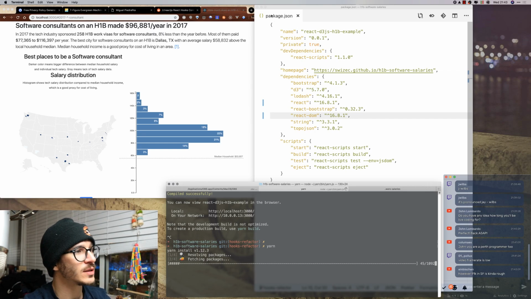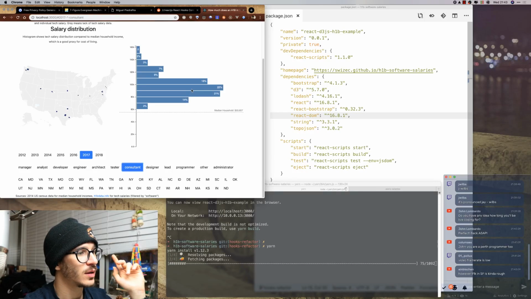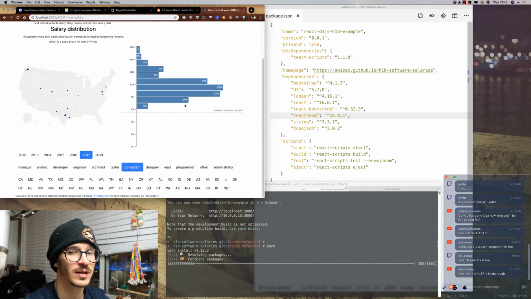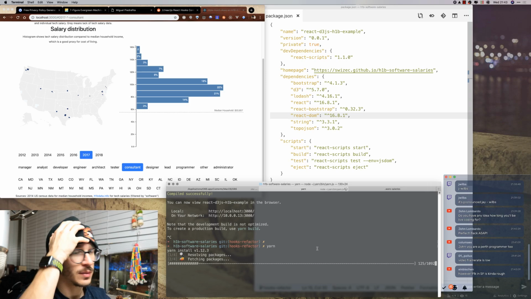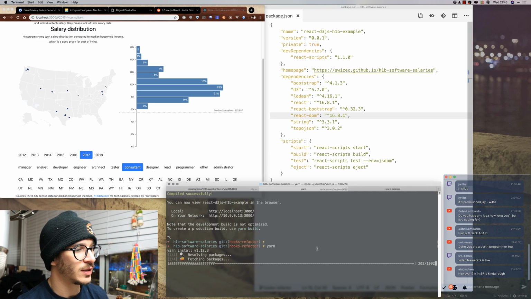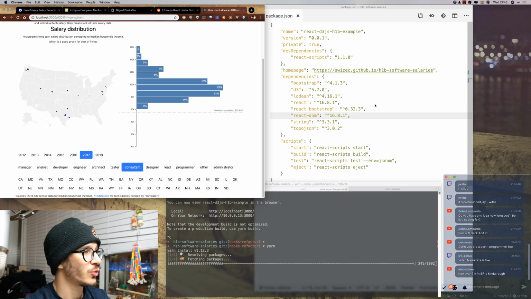Well, this is not 91K in SF. This is 91K in the entire United States. In SF, I think the median salary for engineers is higher than that. I need to turn off my heater. It was getting kind of hot in here. Right now we're waiting for yarn to finish updating React, and then we can really fully get started.